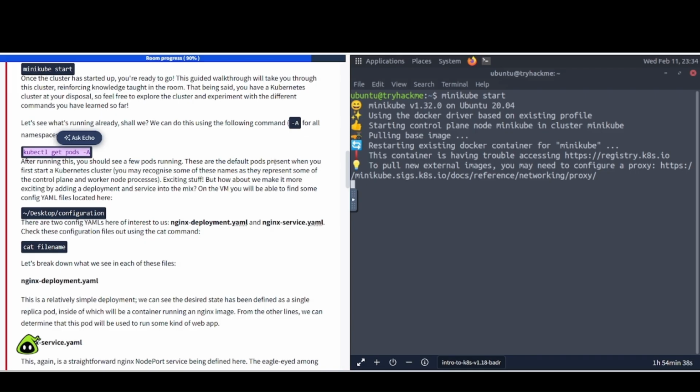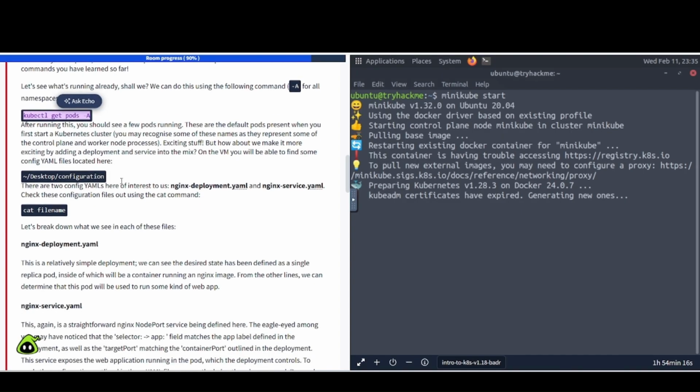After running this, you should see a few pods running. These are the default pods present when you first start a Kubernetes cluster. You may recognize some of these names as they represent some of the control plane and worker node processes. Exciting stuff. But how about we make it more exciting by adding a deployment and service into the mix? On the VM, you will be able to find some config YAML files located in the desktop configuration folder.